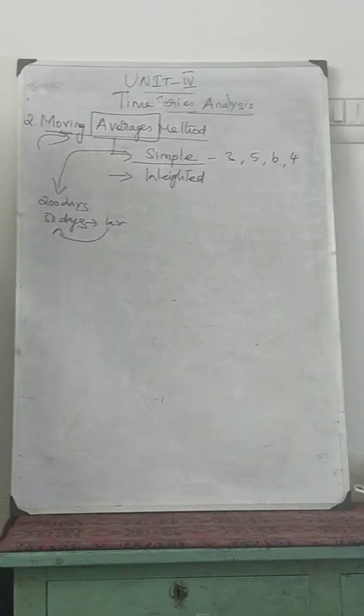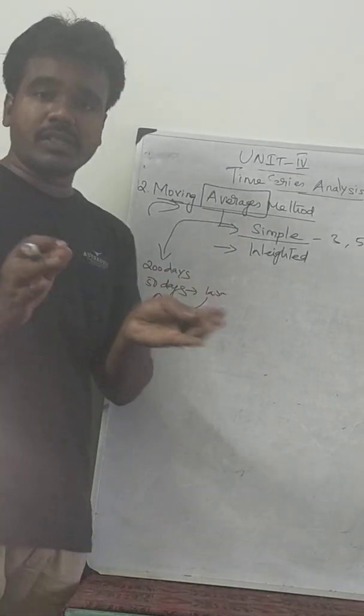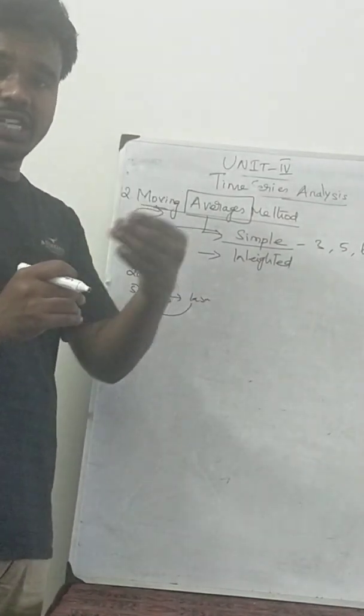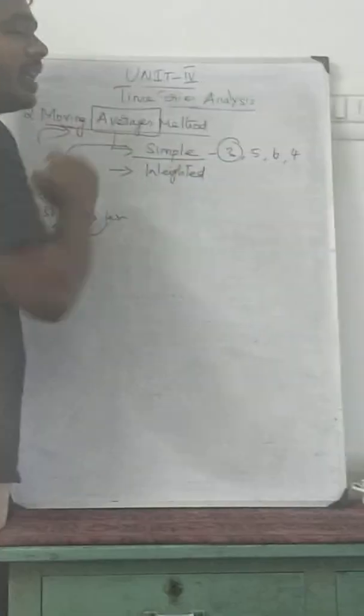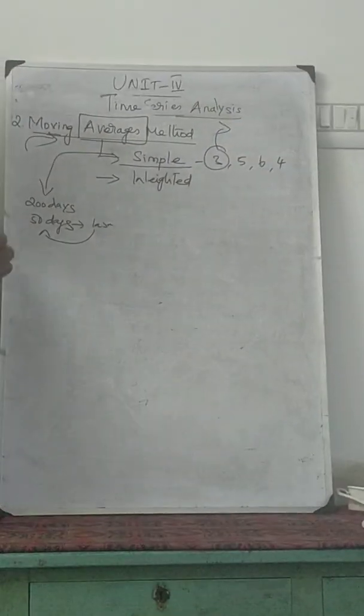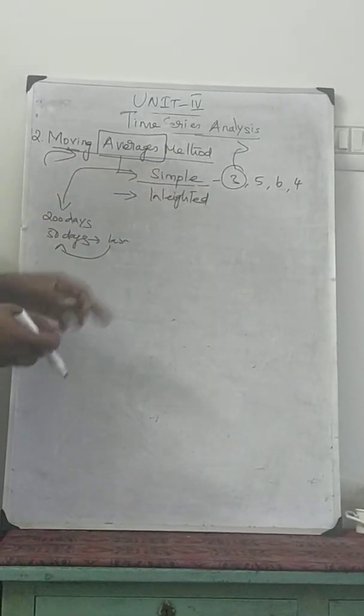So every 50 days you have to calculate the averages. Similarly, if you have 20 years data, 20 years company sales, or 20 years GDP, what is the 3 years moving average in the GDP? What is the 3 years moving average in the share price of the company? So this is the simple moving average.